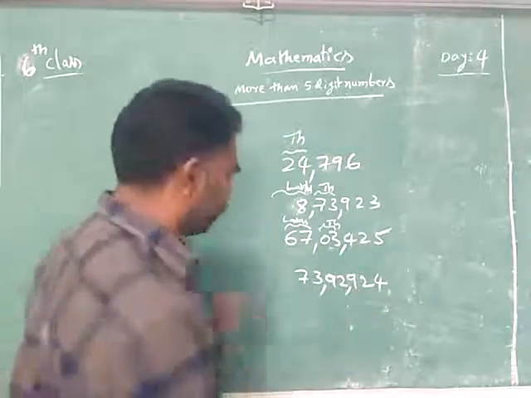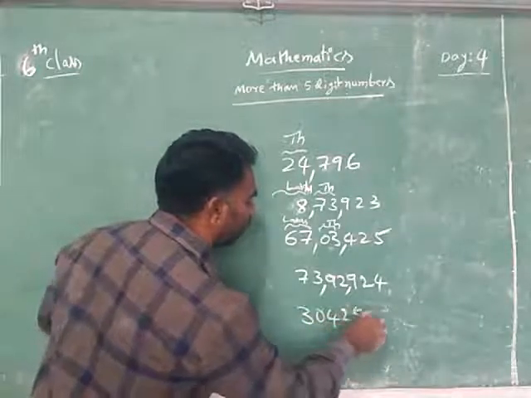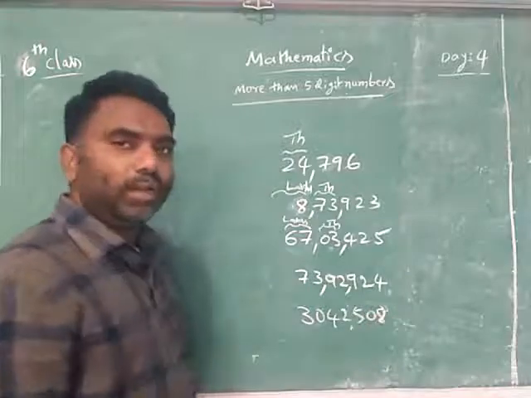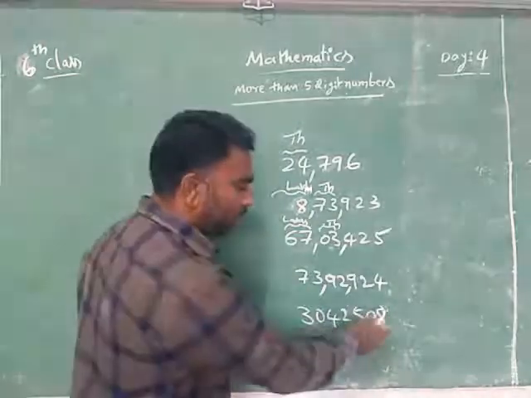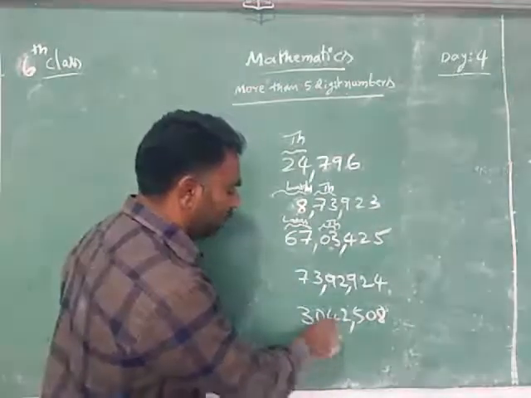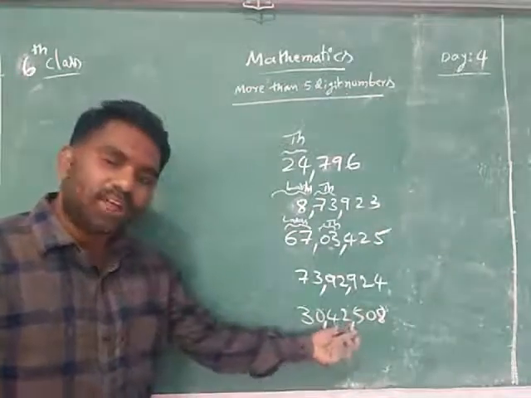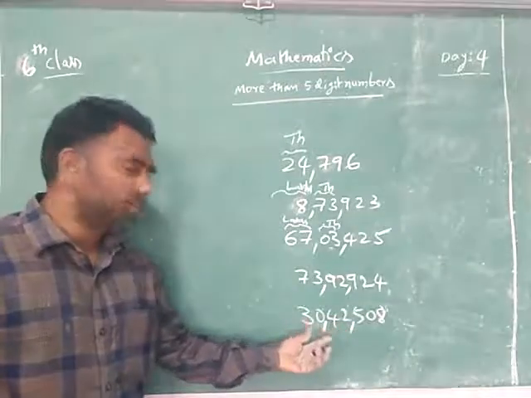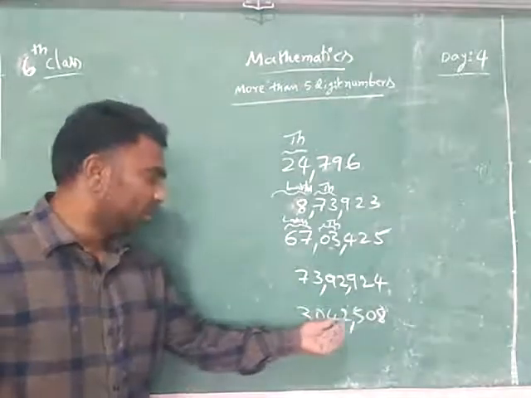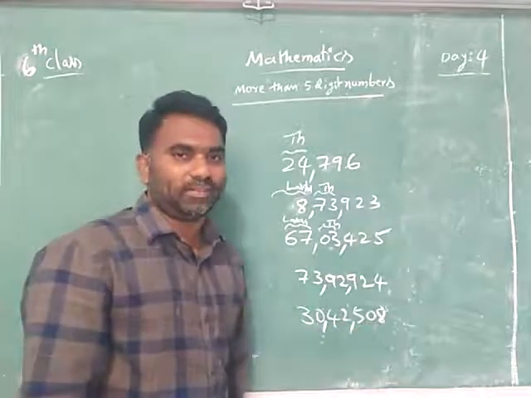92,924. How do you read it? First, 1, 2, 3 digits, comma, 2 digits, comma, next 2 digits. Now how do you read it? This is the thousand slot and it is the lakhs slot. Means 30 lakhs, 42,508.